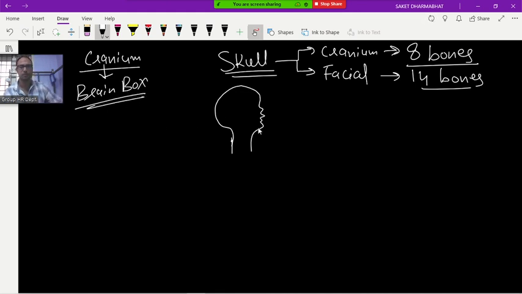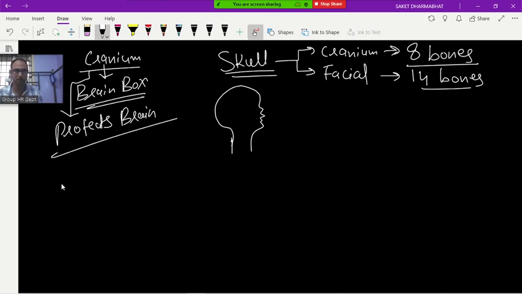The meaning of brain box is that the brain is protected by the cranium. What is the use of the cranium? It protects the brain. What is the use of the facial part? For doing facial in a beauty parlor. Facial means the front part. So 14 bones are there. Clear up to here?